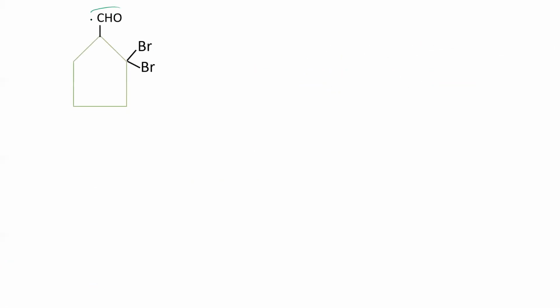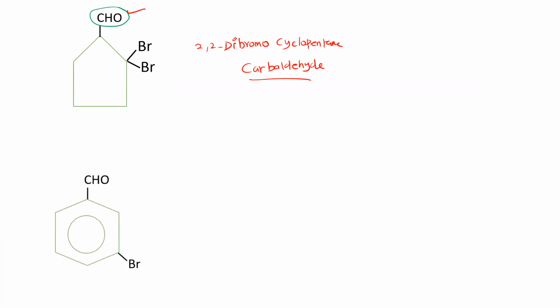Okay. So how will you name this? 2, 2 dibromo. Very good. Cyclopentane. Cyclopentane carbaldehyde. Okay, if the ring is directly attached with any CHO group, then it should be named as carbaldehyde. Okay, just 2 minutes, I'll finish it.